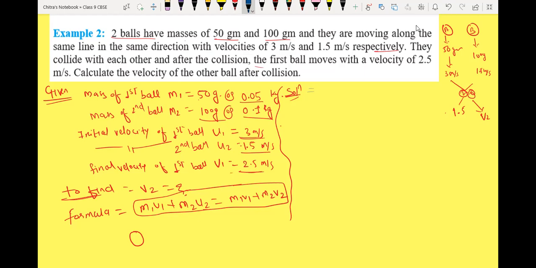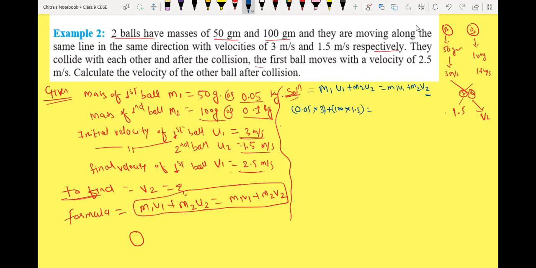So we have M1 U1 plus M2 U2 equals M1 V1 plus M2 V2. What is M1? It is 0.05. So I'm writing 0.05 into U1, which is 3, plus, in bracket, M2, which is 100, into U2, which is 1.5.